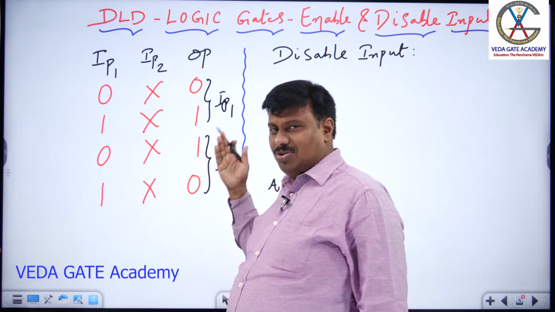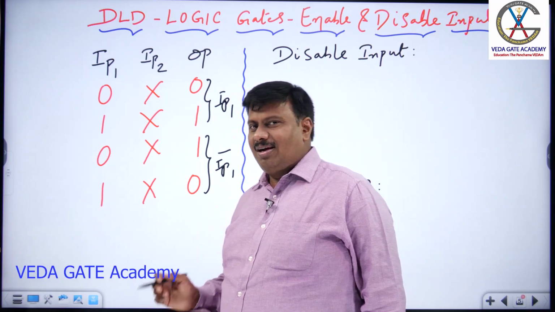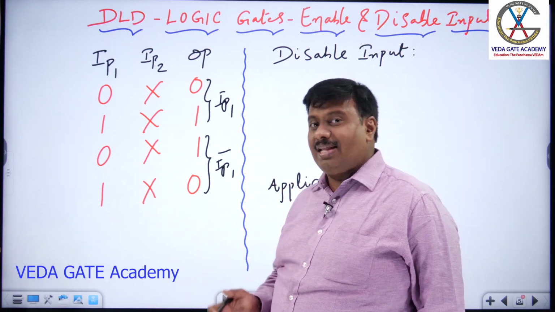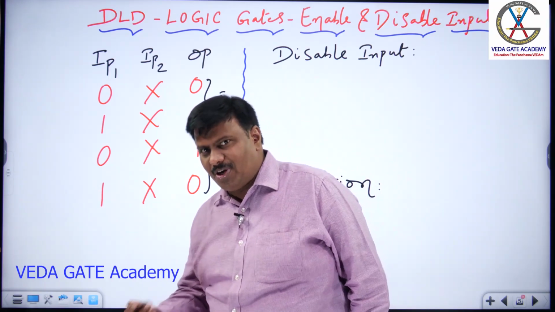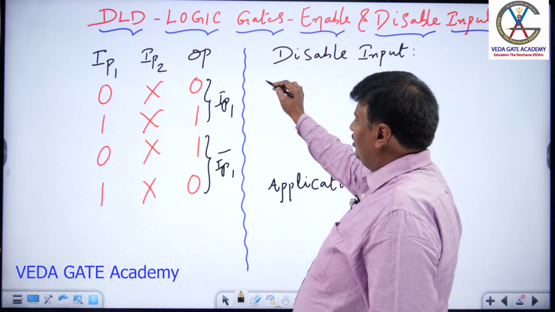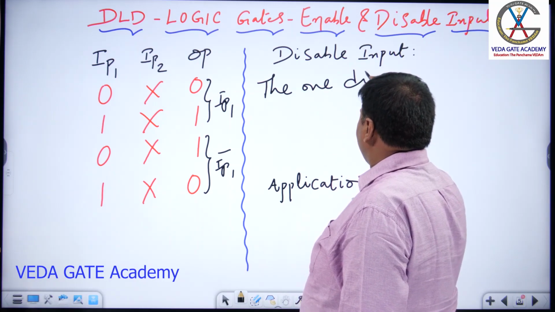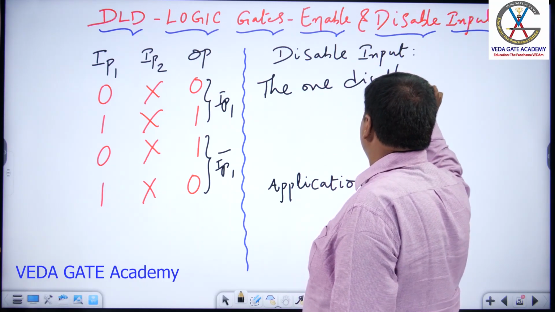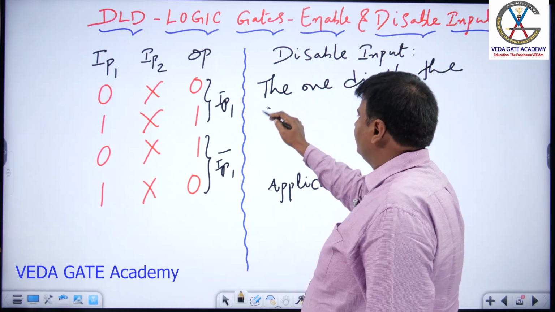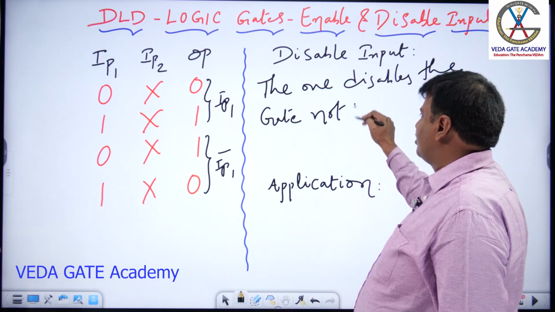Input 1 is the decision maker. That means a disable input is the one that does not allow the gate to respond to any other input, and itself makes the final decision. It disables the gate from responding to others.